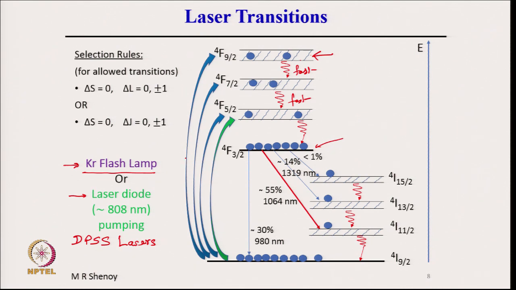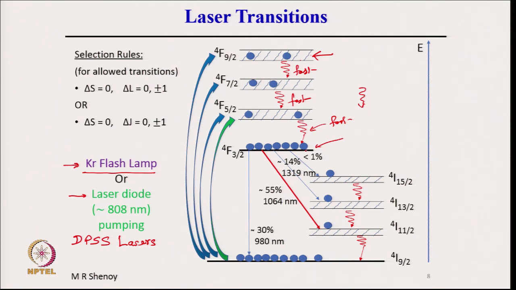Even if you pump all the atoms here, they will come down, and all of these are fast transitions. That is why we have shown this like this.